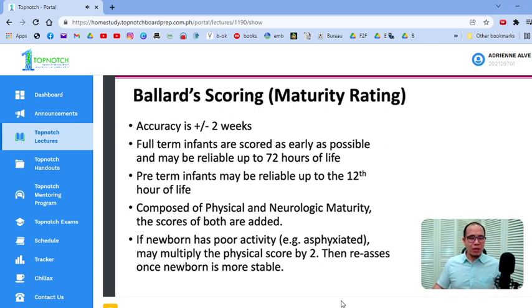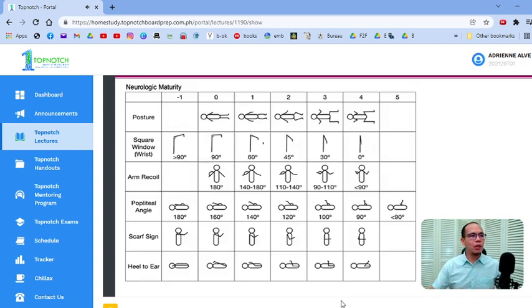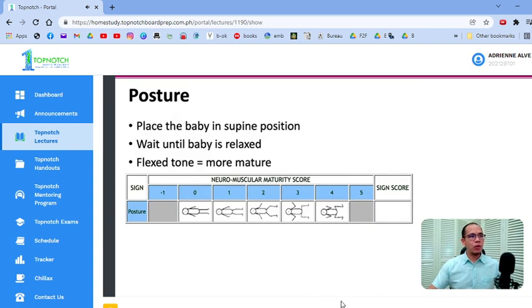For example, if your newborn has poor activity, like seizure, is asphyxiated, or has hypoxic episodes, okay? Then since your neurologic score would not be that accurate, what you can do is simply multiply the physical score by 2. And then we reassess once the newborn is more stable, okay? So, these are the components of your neurologic score. You have your posture, square window, arm recoil, we'll go through them one by one, as well as your physical score, okay?